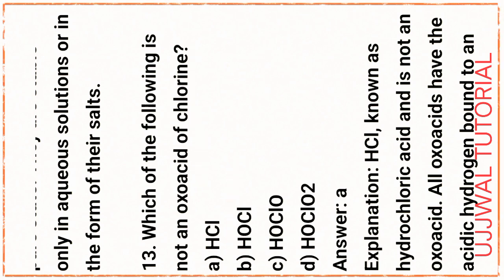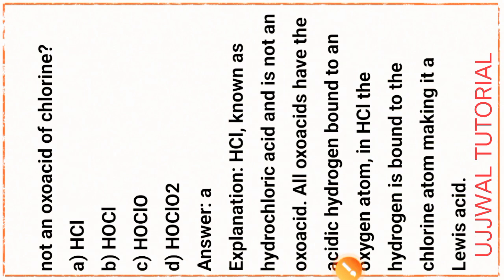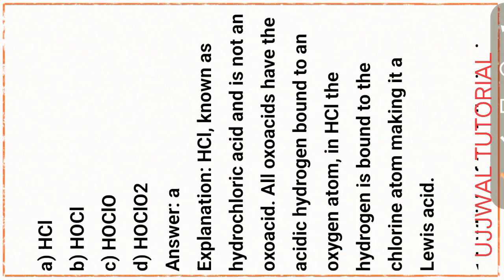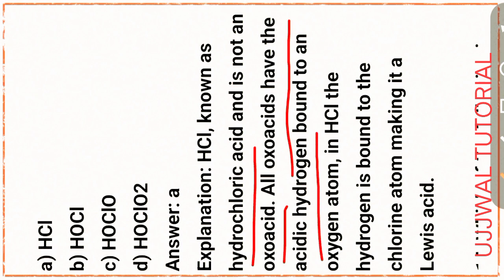HCl, known as hydrochloric acid, is not an oxo acid. All oxo acids have an acidic hydrogen bound to an oxygen atom. In HCl, the hydrogen is bound to the chlorine atom, making it a Lewis acid.